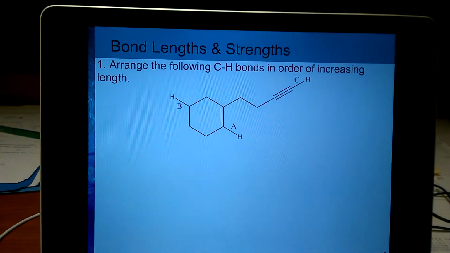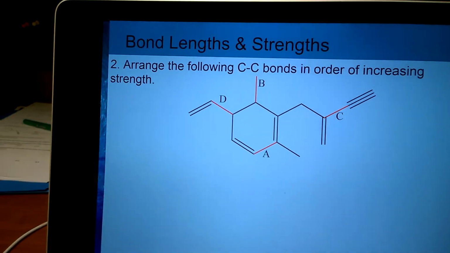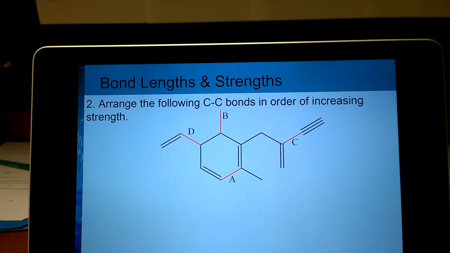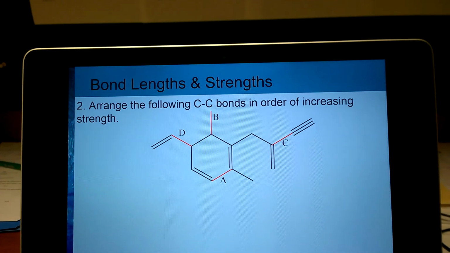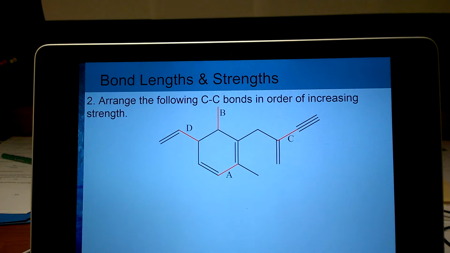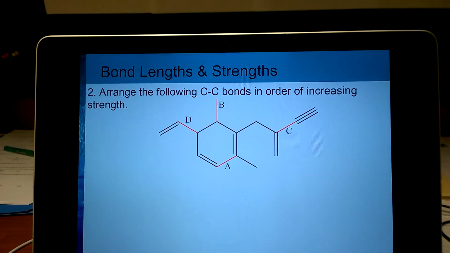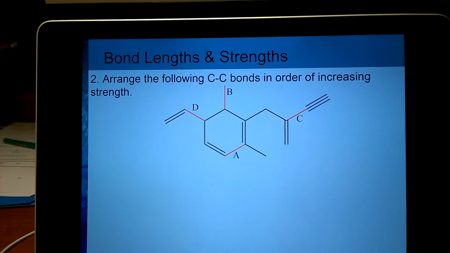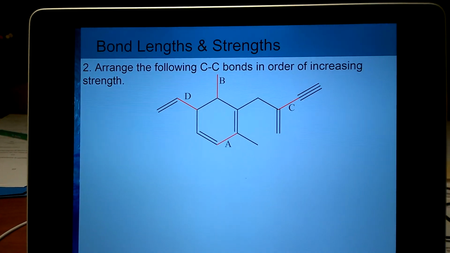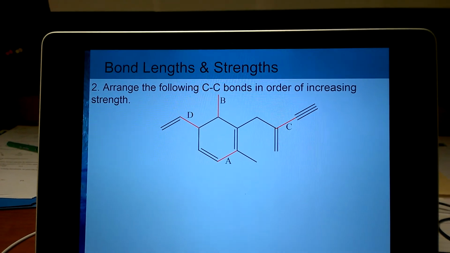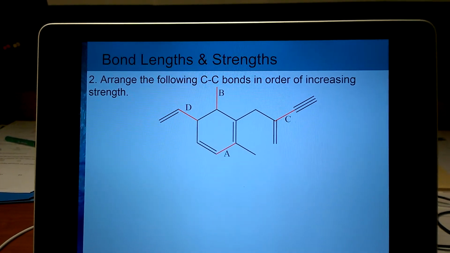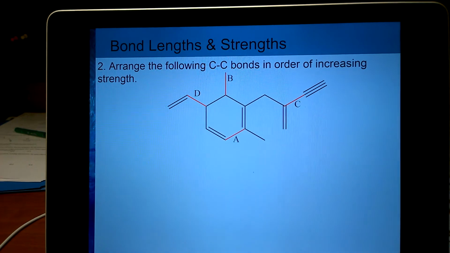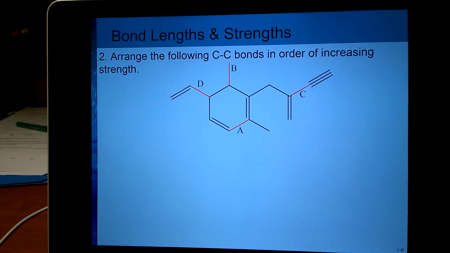Now let's see if we have a similar question, but this time we have carbon-carbon bonds, but the idea is the same. There are 4 bonds that are labeled A, B, C, and D, and we need to figure out how to identify these bonds from the weakest to strongest. So to answer these questions, we have to again look into the orbitals that are overlapping to create the bonds, and then we can figure out which bond has the highest amount of s character.